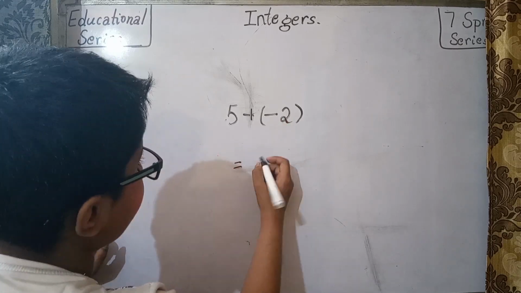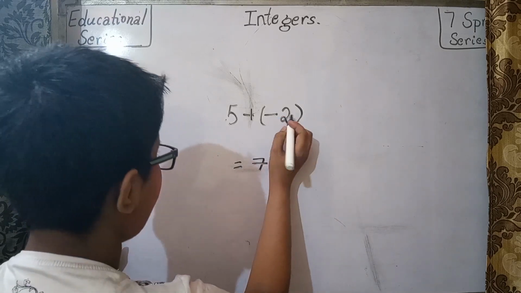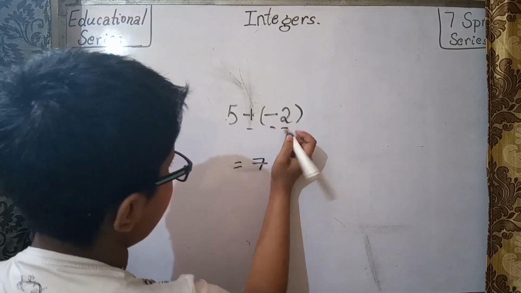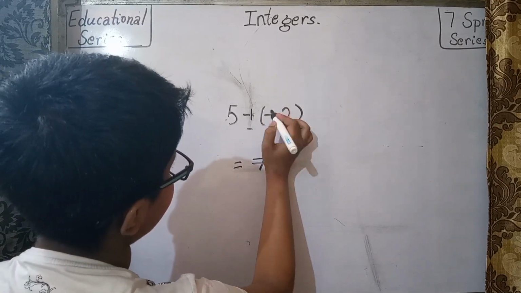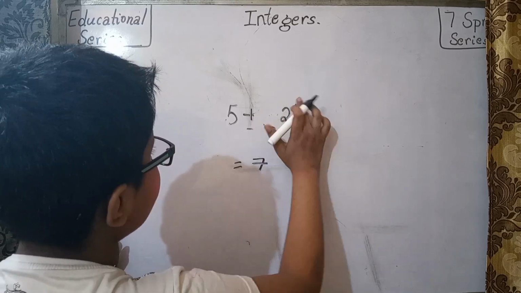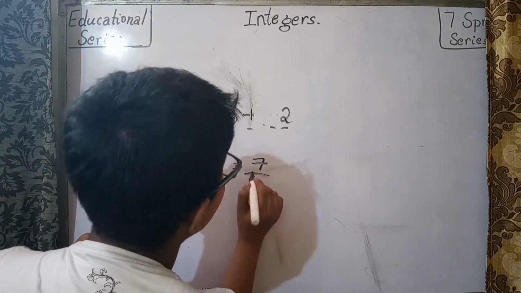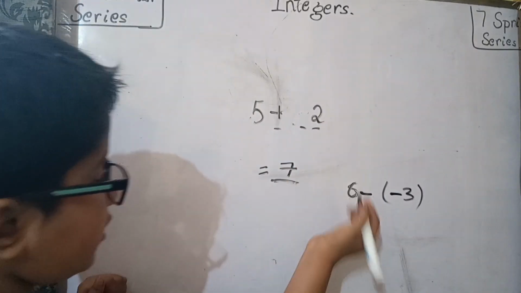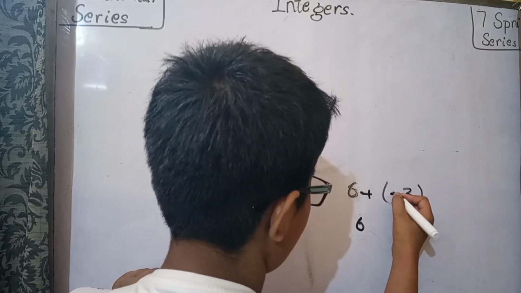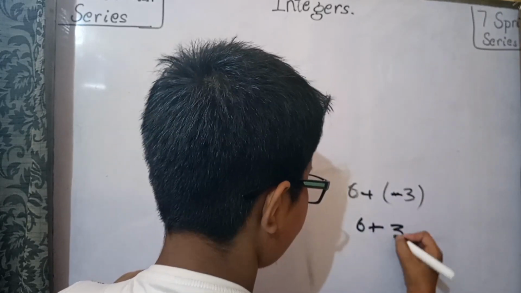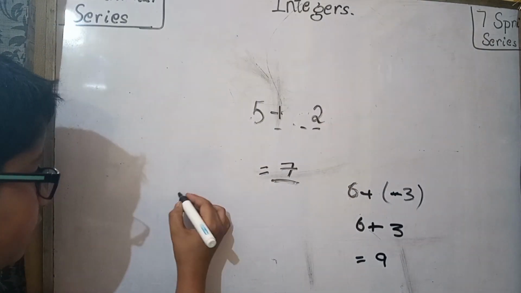And so the answer will be positive 7, not negative 7, because when there are two signs on one number, this is 5 minus minus 2, then it becomes plus. So it will be 5 plus 2. Now 5 plus 2 is 7, positive, not negative. Next question, here it's the same, so minus minus will become plus, so 6 plus 3, 9. One more question or two more questions.